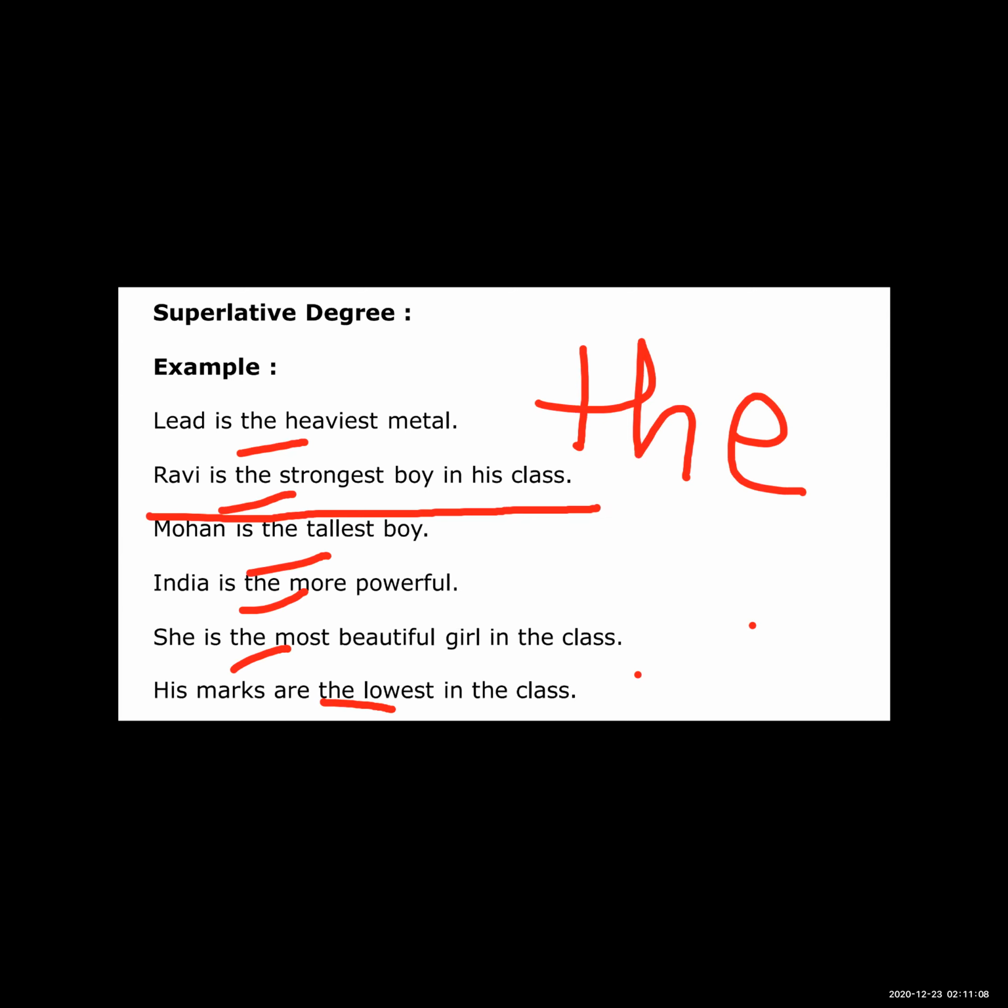Means when you have to find the superlative degree in a sentence, at that time you have to concentrate on the plus est form of the adjective. So at that time we can find the superlative degree.